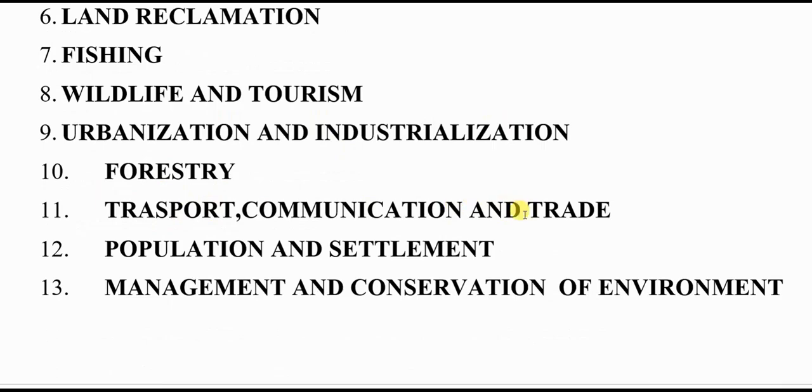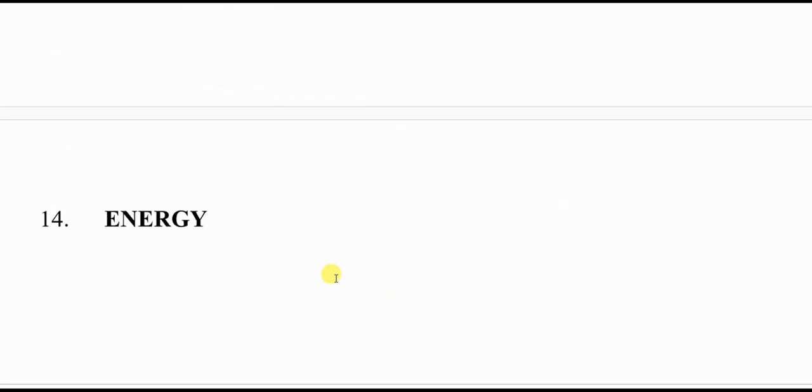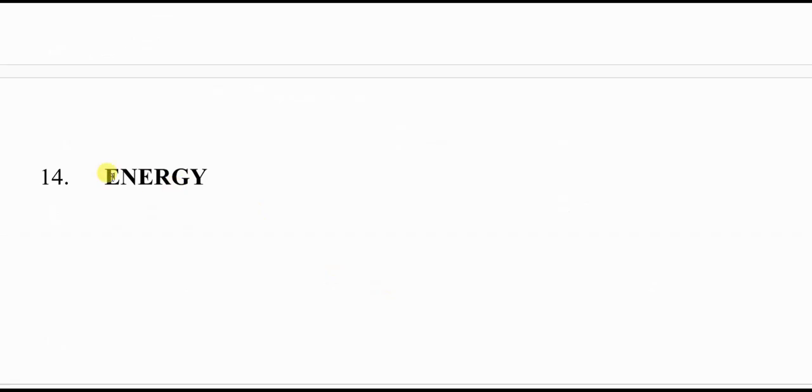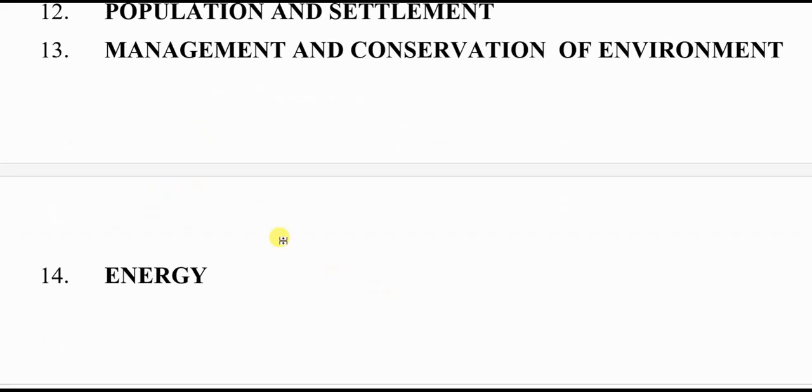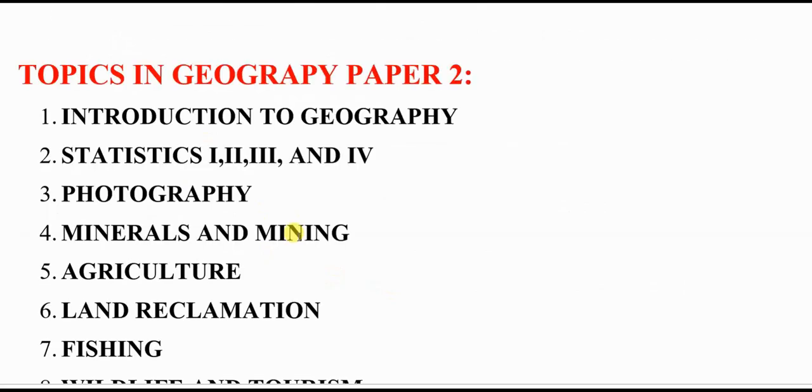Trade is different, a topic of its own. We have population and settlement, and then management and conservation of the environment. So these are the topics that are found in paper 2, including energy.